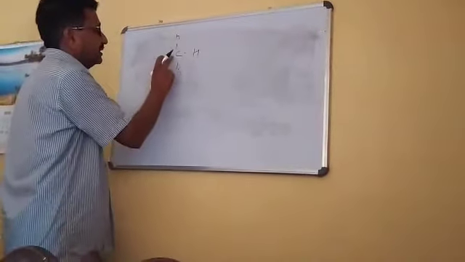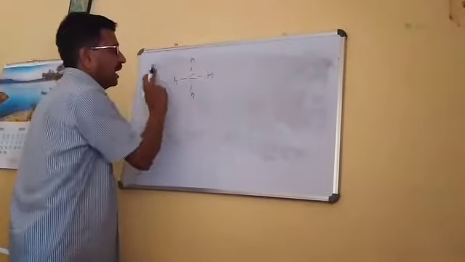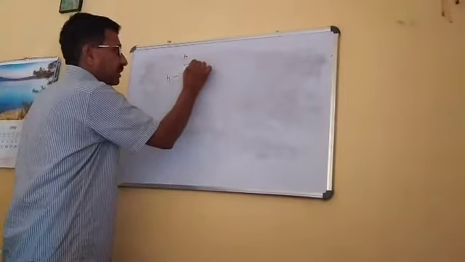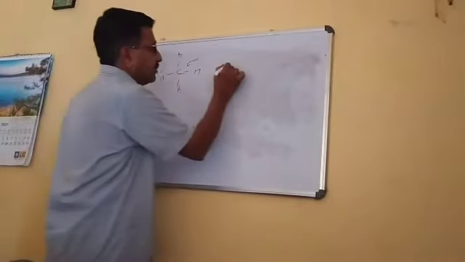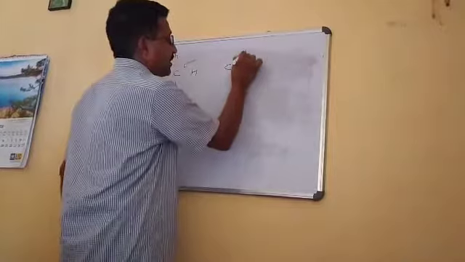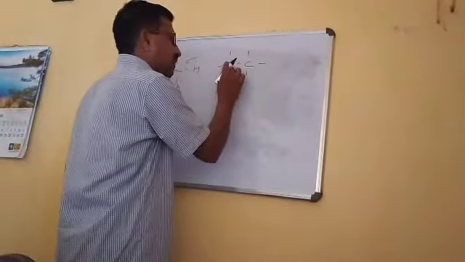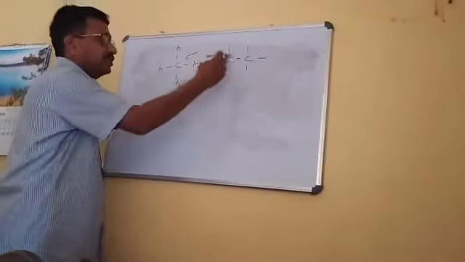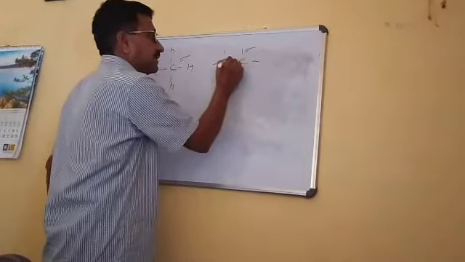Here you find this is a center atom, that is carbon, and it is surrounded by the 4 hydrogen atoms, where the sigma bond is formed between carbon and hydrogen. Whereas when you see the structure of the second member, here it is 3 hydrogens surrounding the carbon, and the 4th is attached with another carbon. Right? In this manner, in the series of hydrocarbon, here also it is a sigma bond.